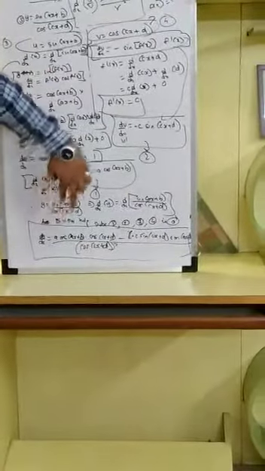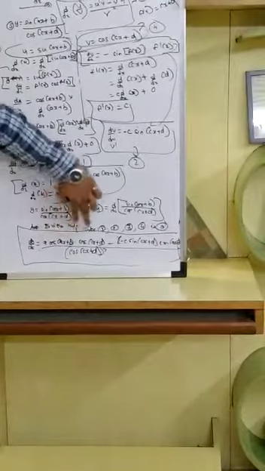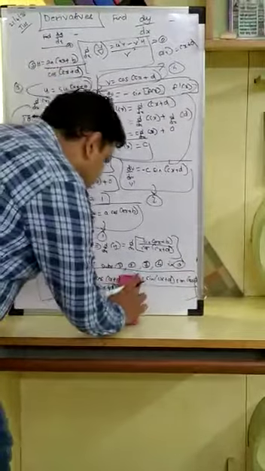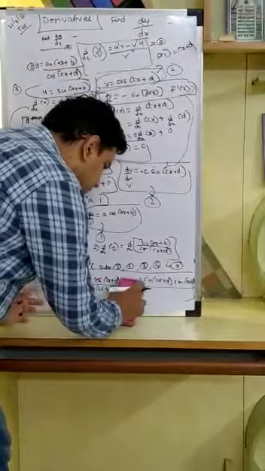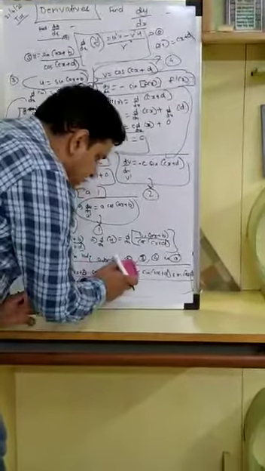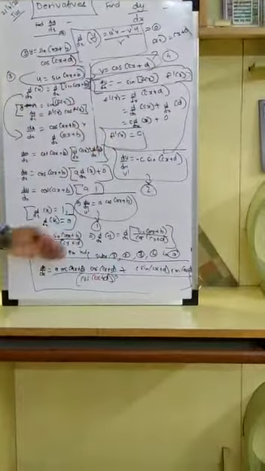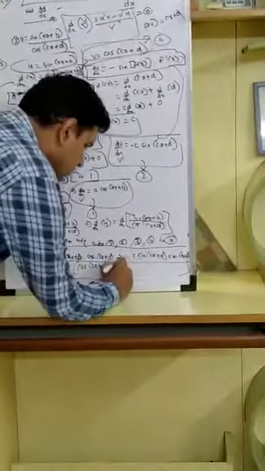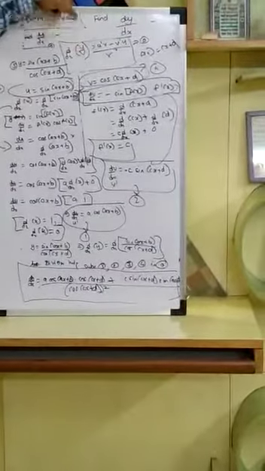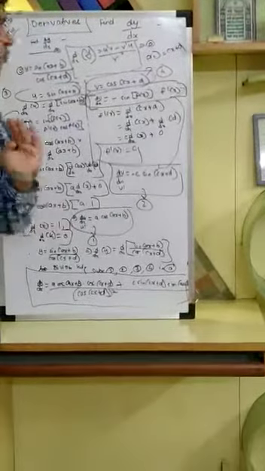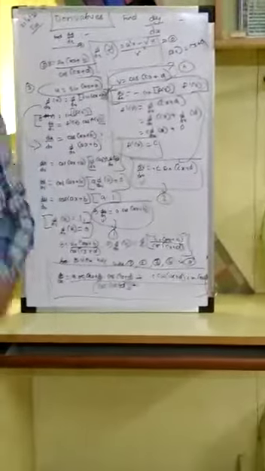So my eventual answer is dy by dx is equal to a cos of ax plus b into cos of cx plus d. This minus of minus becomes plus c sine of cx plus d into sine of ax plus b, upon cos of cx plus d the whole square. Or, d by dx of u upon v, where u and v are functions of x, giving me u dash v minus v dash u upon v square.